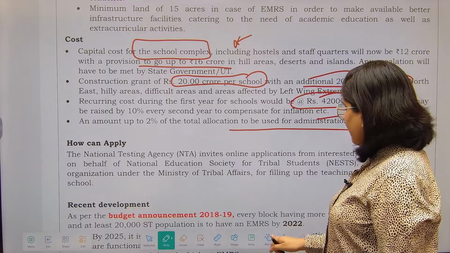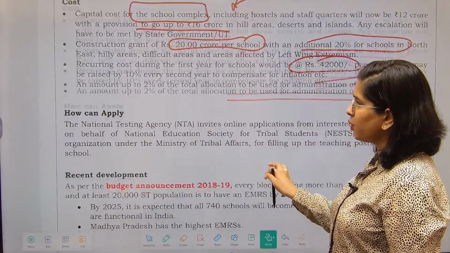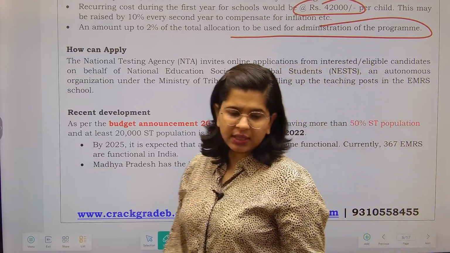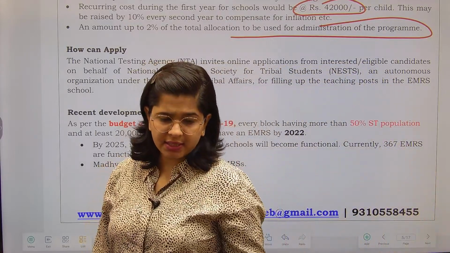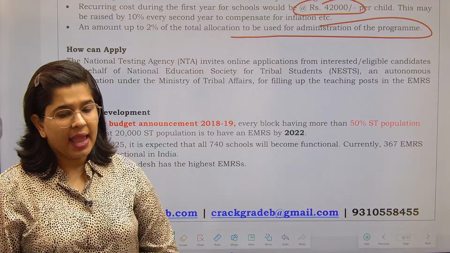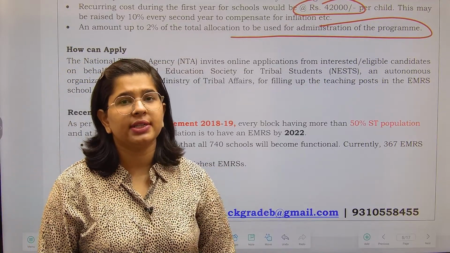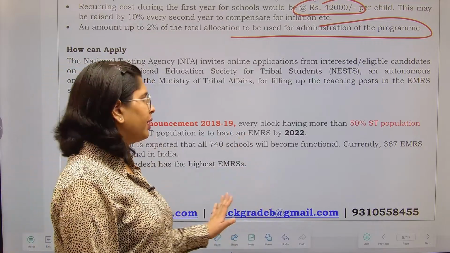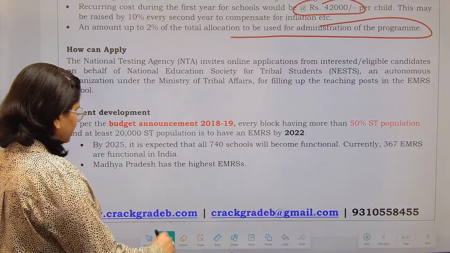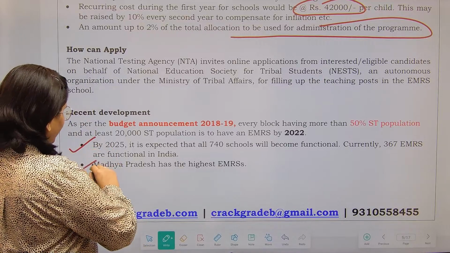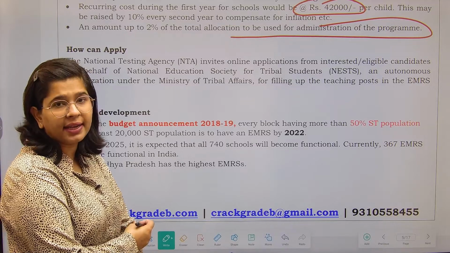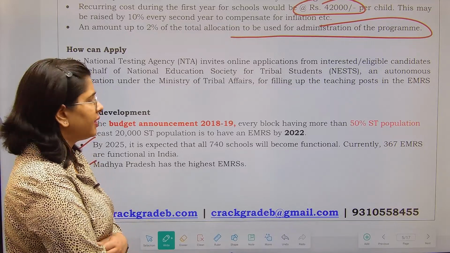Now how can one apply? The National Testing Agency is going to invite online applications, and if you want to seek admission in the EMRS, this is the route through which you can take admission. That means the National Testing Agency route. This particular thing we have already read. You have to read these two things. I guess this is not very important, but yes, it gives an idea of how you can handle the questions.